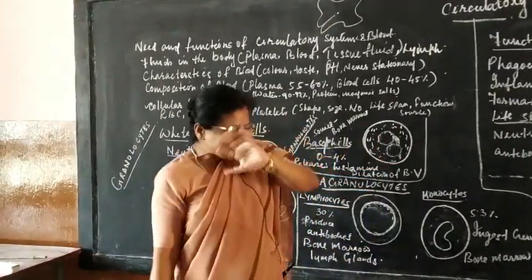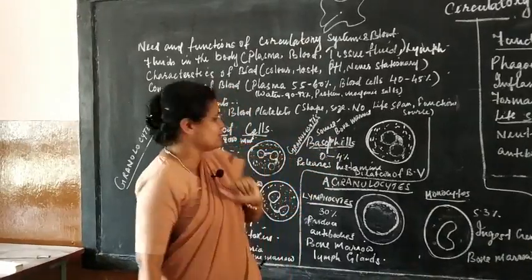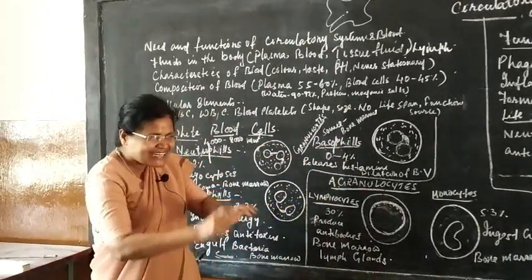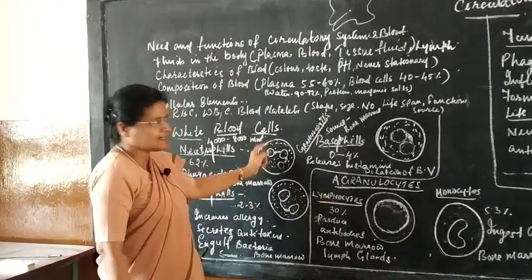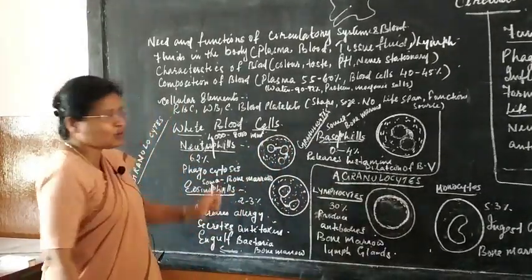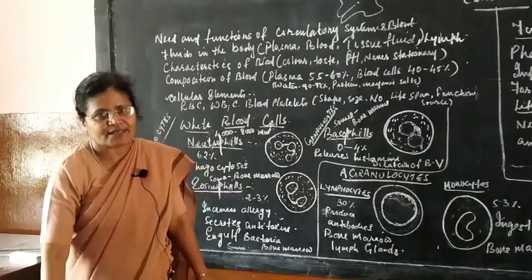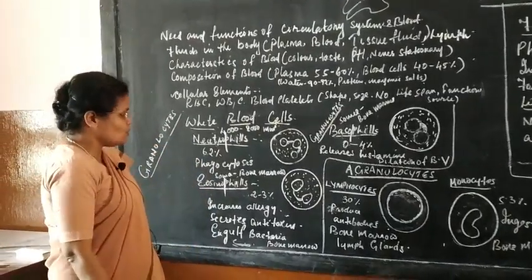They have a bilobed nucleus, and all of them have granules. And I told you why it is called neutrophil, eosinophil, basophil.